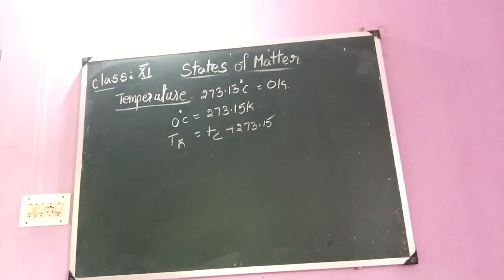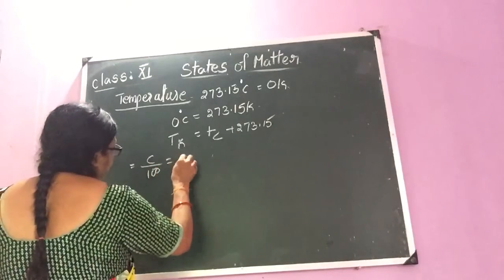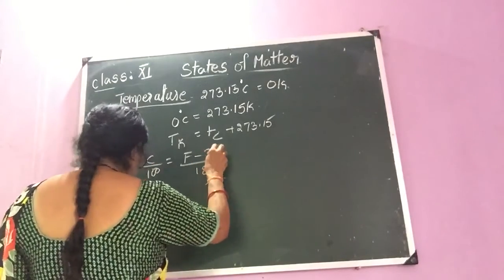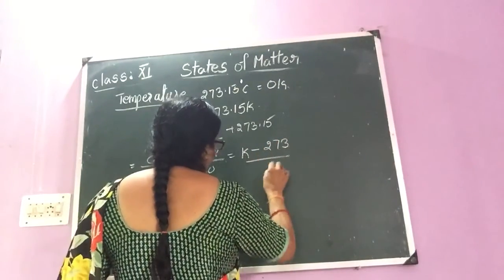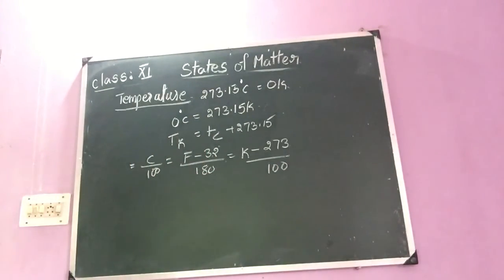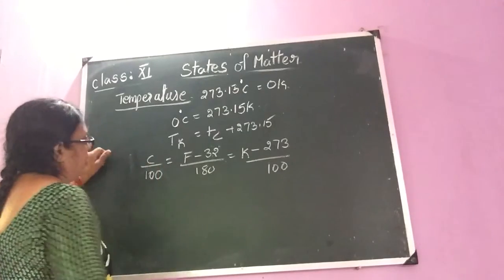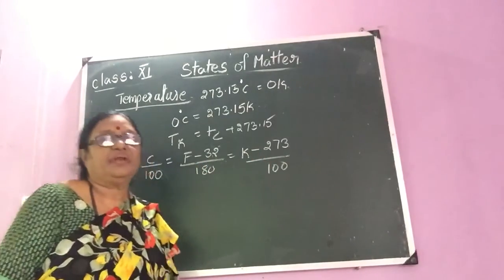If temperature is measured on Celsius, Kelvin and Fahrenheit scales, then we have to say C divided by 100 is equal to F minus 32 divided by 180, is equal to K minus 273 divided by 100.